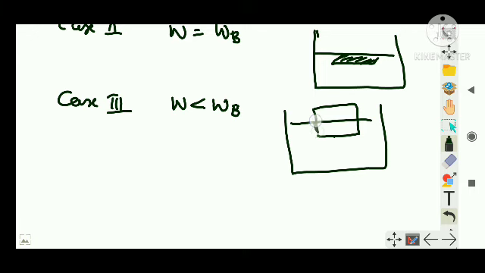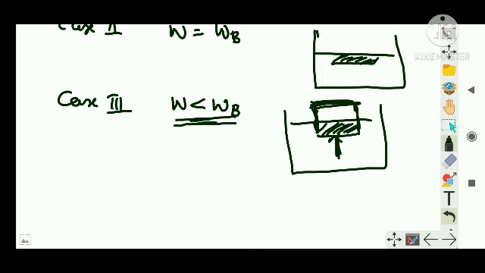See, here what happens is the buoyant force is greater, so there is more protrusion in the upward direction. Clear? So now the buoyant force is balanced when a portion of the object is outside, not half, depending upon the case. So in this condition, when the weight is less compared to the buoyant force, that is the upthrust, the object will move up and float partially immersed, such that the upthrust is balanced by the weight of the body.